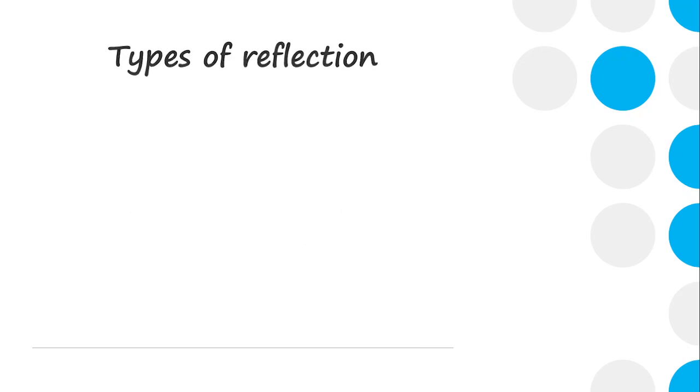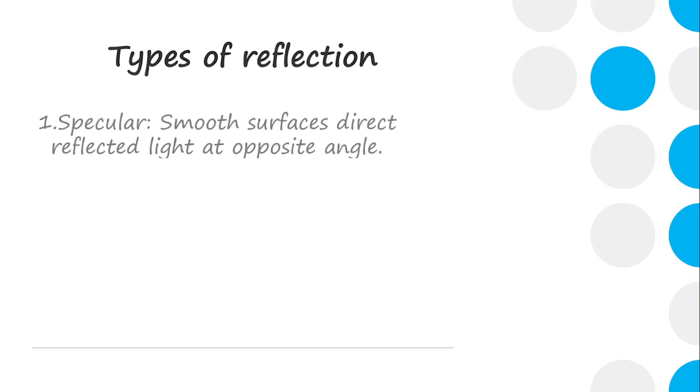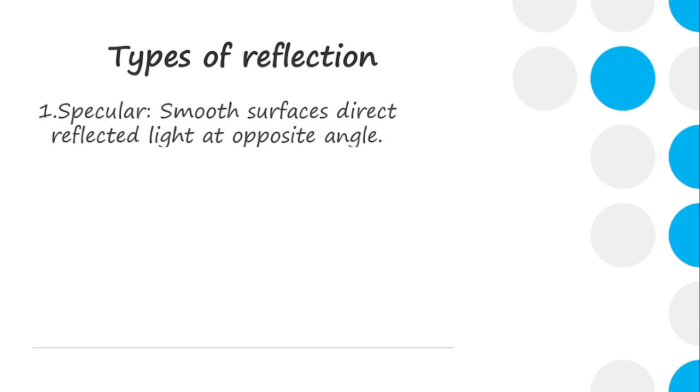Now let's see the types of reflection. So far we've discussed the regular reflection, which is one of the types of reflection. In the regular one, smooth surfaces directly reflect light at the opposite angle. So that's the first type.